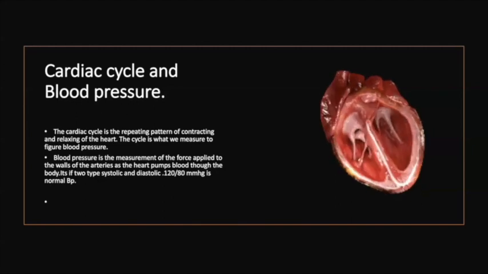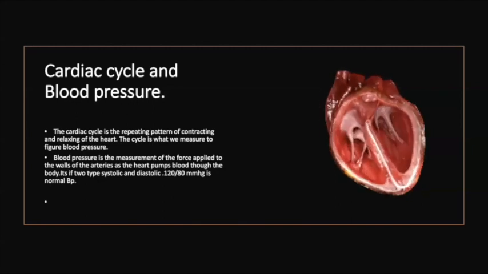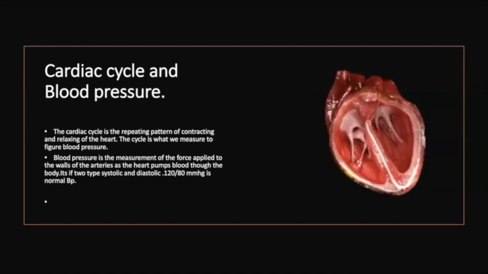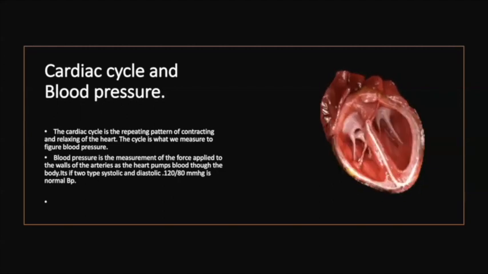During the systole, the heart contracts, so the pressure exerted on the walls is comparatively more than the pressure exerted during the diastole. The upper pressure, that is systolic, is 120 mmHg, that is millimeters of mercury, and the other pressure is lower, that is, during the expansion the pressure is less, so that is known as the diastolic pressure. So that is why we have two types of pressure, systolic pressure and diastolic pressure. The normal pressure is 120 by 80